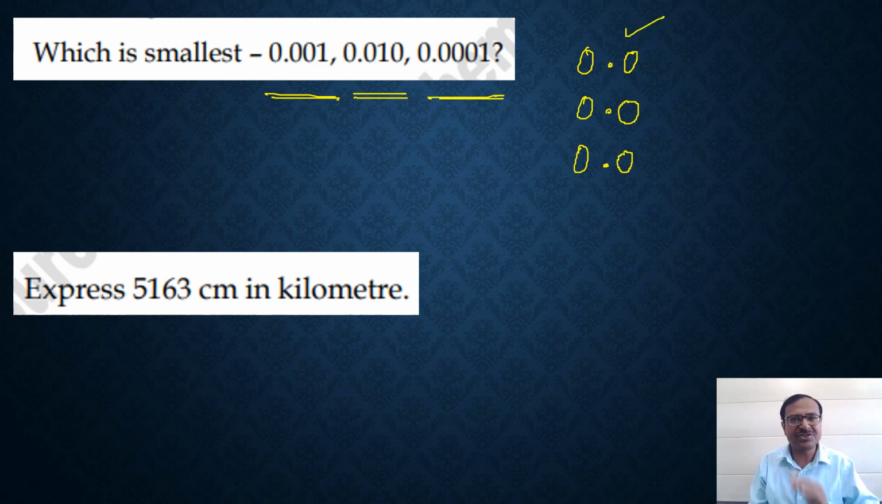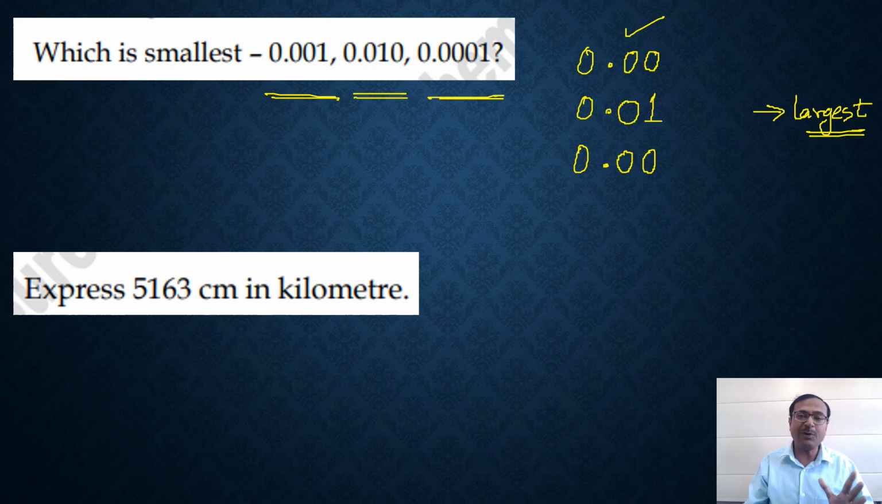Let's check the next digit now. In the first number, you have a 0 as the second decimal place, a 1 in the second number, and a 0 in the third number. So now we have a significant digit here, 1, right? And therefore, this number automatically becomes the largest, because irrespective of whatever comes after 1, it will be the largest, because 1 is greater as compared to 0 and 0, which occur at the corresponding positions in the other two numbers.